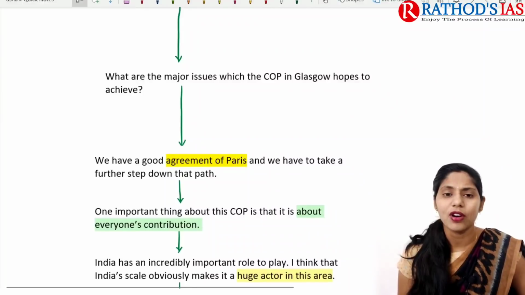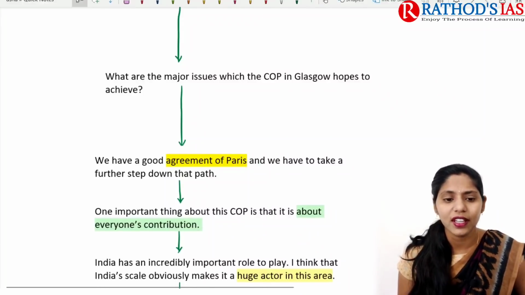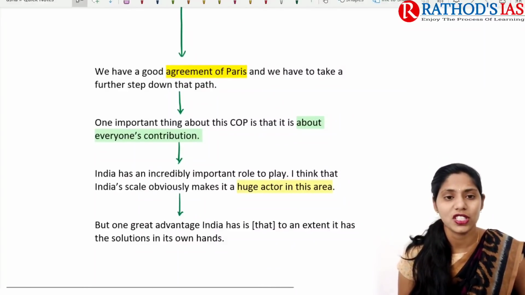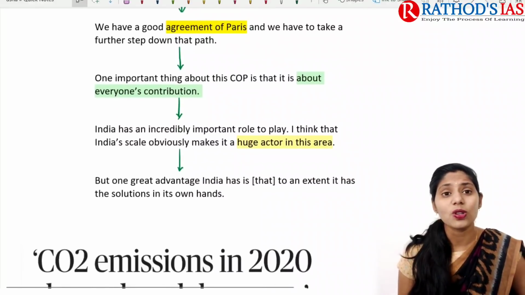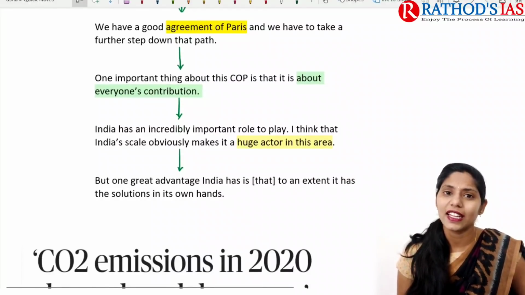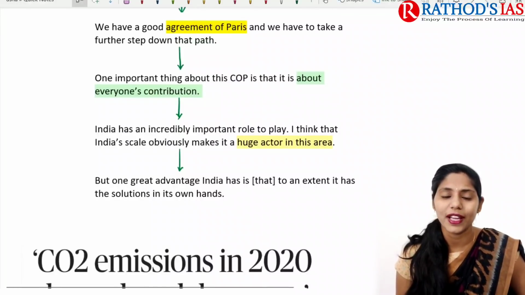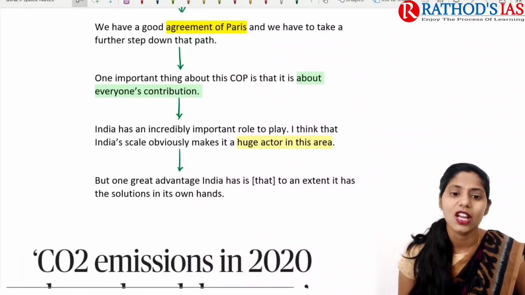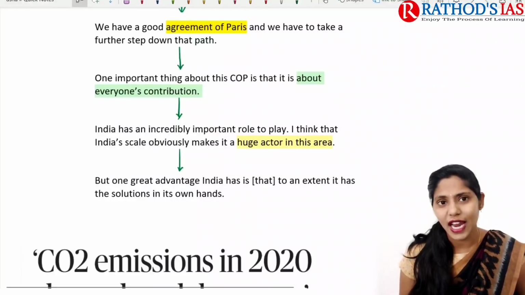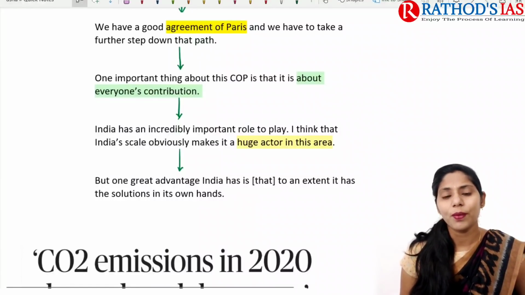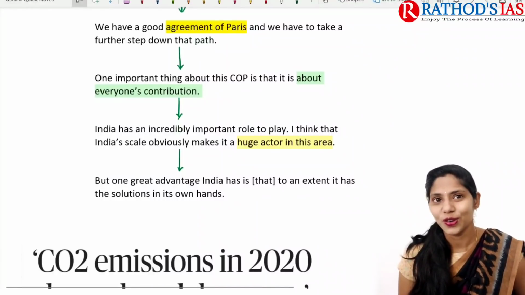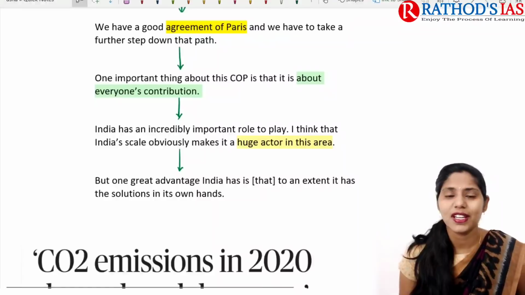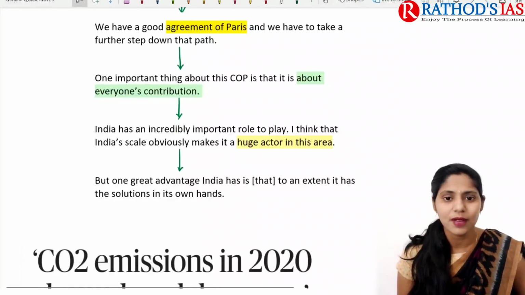He said every country should come up with their own energy contributions. He also said that India has an incredibly important role to play, especially in the Indo-Pacific region, so India should be a huge actor in this area. One important great advantage for India is that it has the solution in its own hands. These are the things mainly said by this secretary.